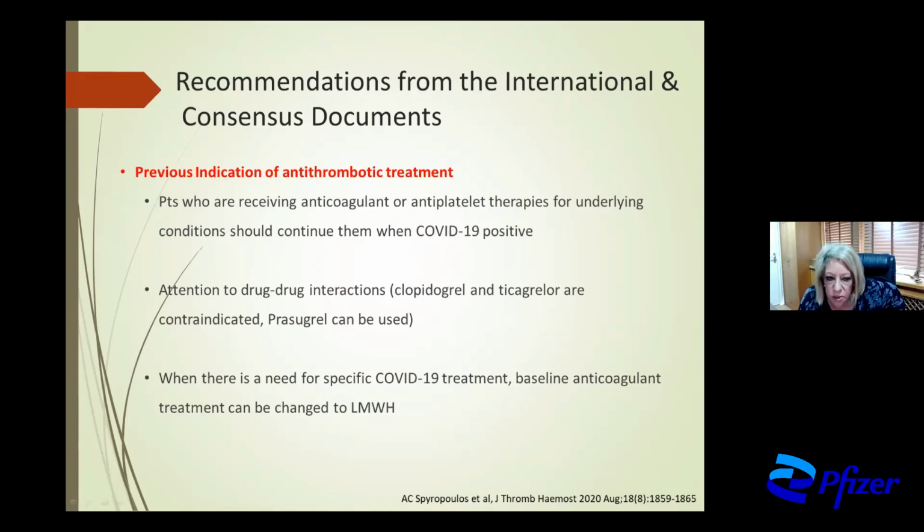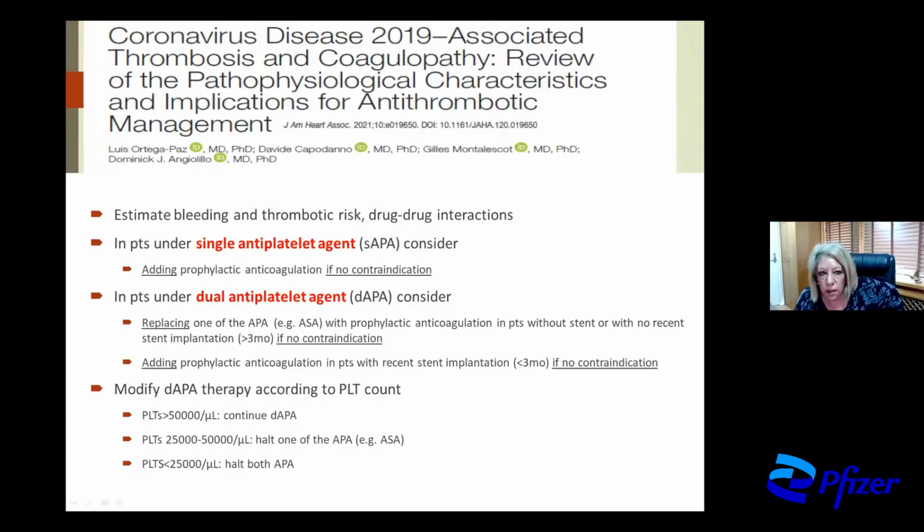We have to pay attention to drug-drug interactions because clopidogrel and ticagrelor are contraindicated while prasugrel can be used. When we have patients who are under antiplatelet therapy and become corona positive, we have to estimate bleeding and thrombotic risk and take under consideration drug-drug interactions. In patients under single antiplatelet agent, we have to consider to add prophylactic anticoagulation if there is no contraindication.